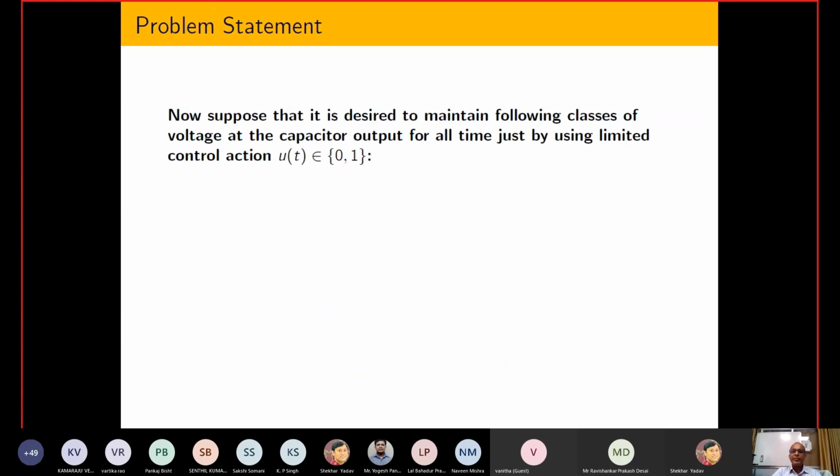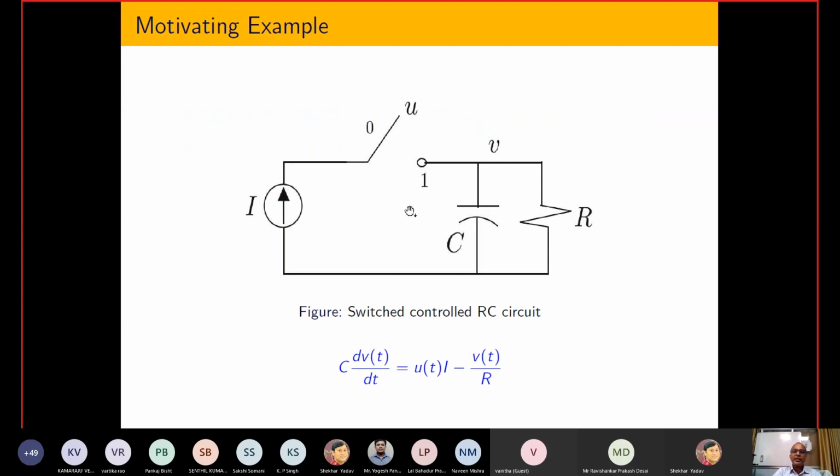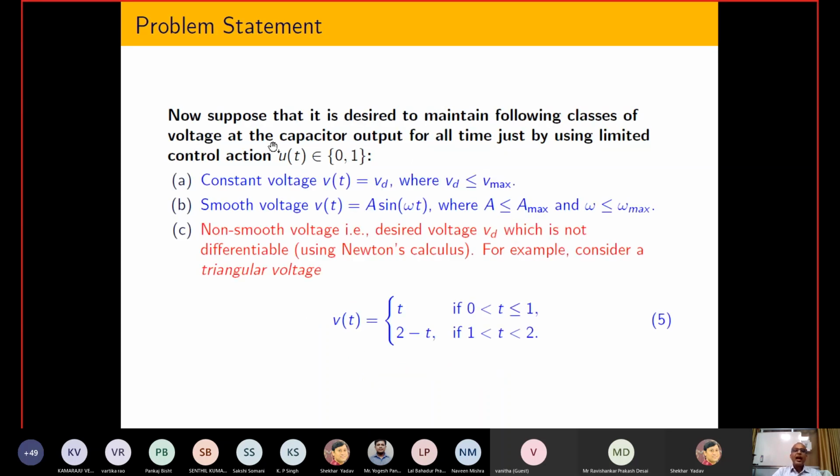Now, what is our aim? I have told you that by switching this current from 0 to 1, it is possible to show that I can maintain any class of voltage. Obviously, I have some limitations, but I can maintain different classes of voltage here. I am going to talk about 3 different classes.